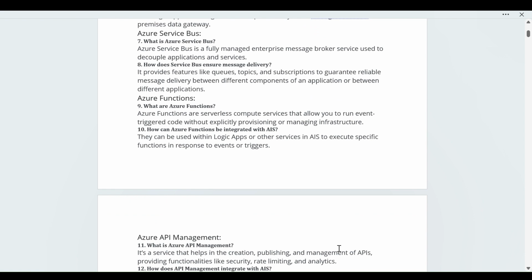Next we have Azure Functions. Azure Functions is a serverless compute service that allows you to run event-triggered code without explicitly provisioning or managing infrastructure. In simple words, you are taking a PaaS service. As a developer you only focus on the code and don't have to worry about infrastructure, scalability, reliability, and so on. All this is taken care of by Azure infrastructure. You only focus on your logic in Azure Functions.